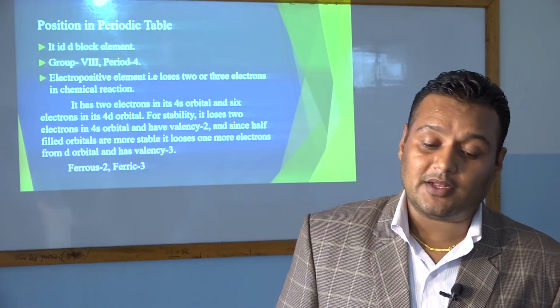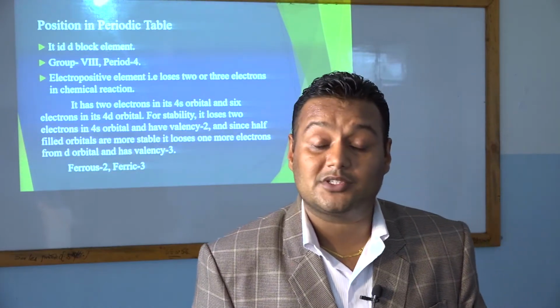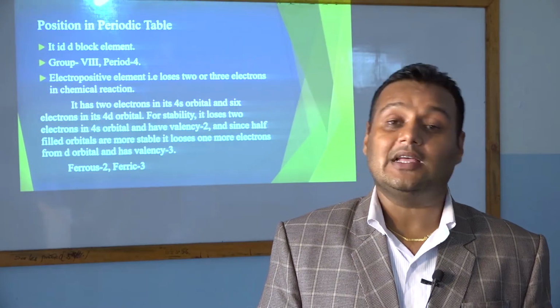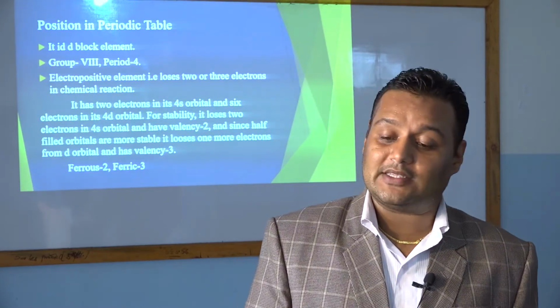It is a d block element. It lies in group 8, period 4, an electropositive element, because all metals are electropositive in nature, but it has 2 different valencies, that is valency 2 or valency 3.